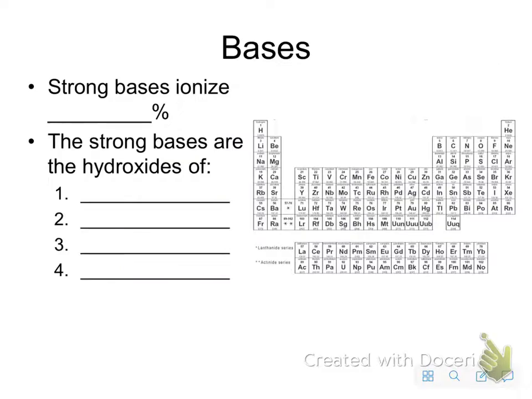All right, strong bases, definition is 100% ionization, just like strong acids. Okay, so the strong bases are the hydroxides of group 1 and the larger group 3, or I'm sorry, group 2.